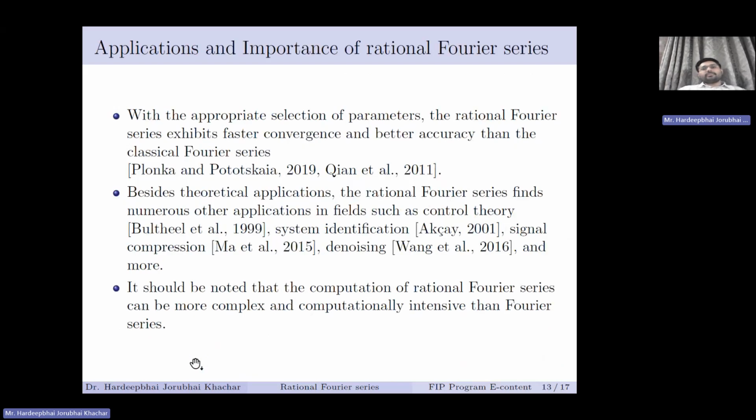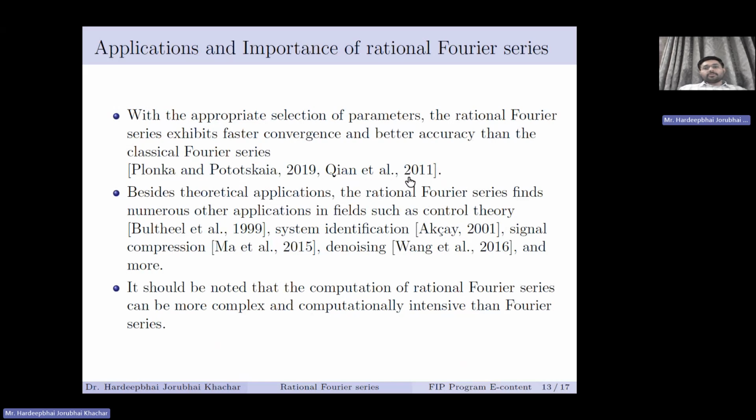Now, why are rational Fourier series important, when we already have Fourier series with many applications? First, a very important point is that with appropriate selection of parameters, by which I mean the alphas that we have taken, rational Fourier series exhibits much faster convergence and better accuracy than classical Fourier series. It was proved by Plonka, Potocka, Quine and others.